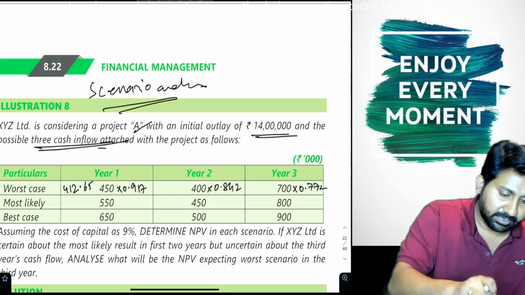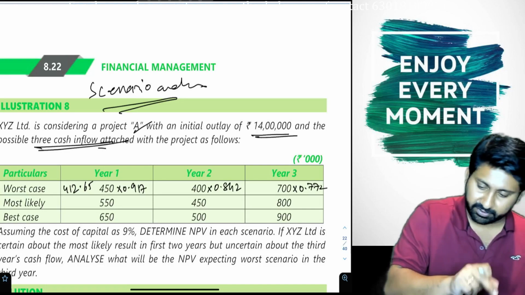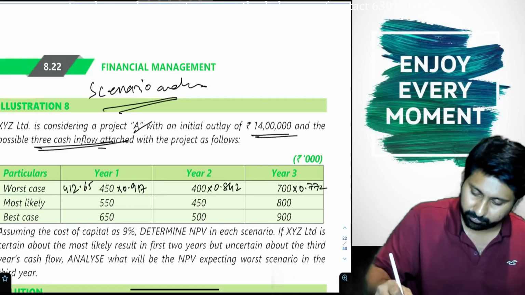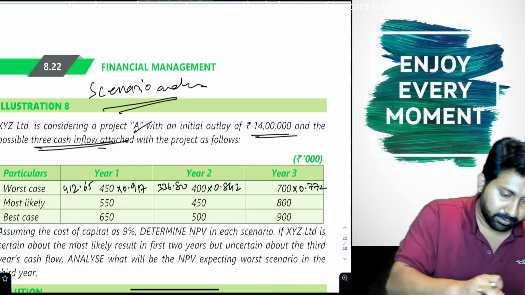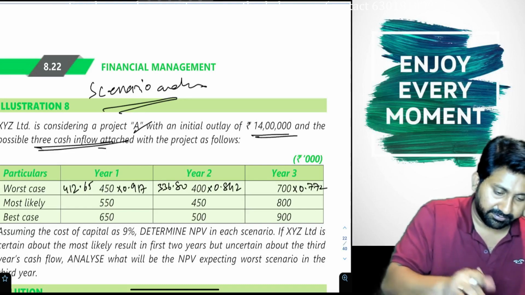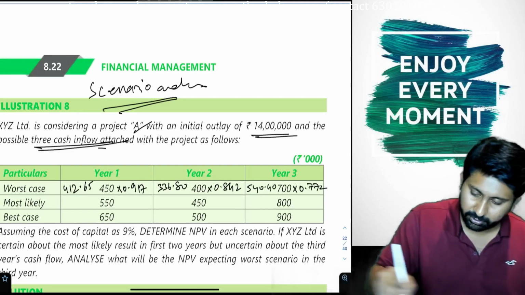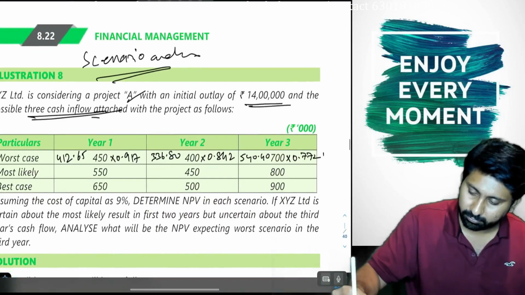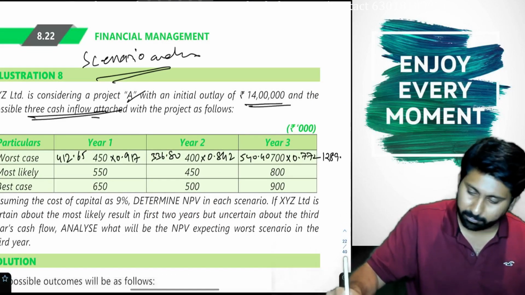400 into just a minute, 412.65. Next, 400 into 0.842, 336.8. 700 into 0.772, 540.40. So the final answer is 1289.85.